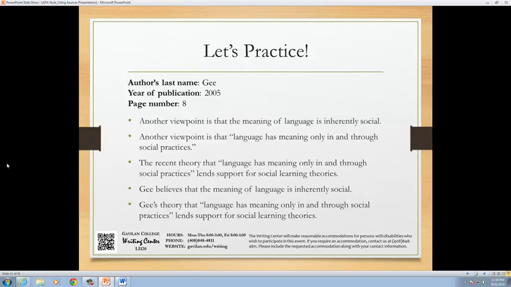Okay, so let's practice. The following sentences all contain information from page 8 of a journal article written by the author Guy, published in 2005. Pause this video and try to properly create an in-text citation for these 5 sentences. The answers that follow use the simplest in-text citations, but there are other correct answers. So make sure to check the rules to see if your citation is correct, even if it doesn't match the answers we give.